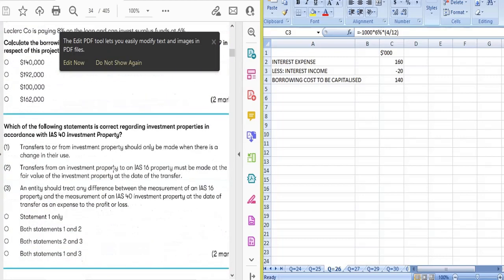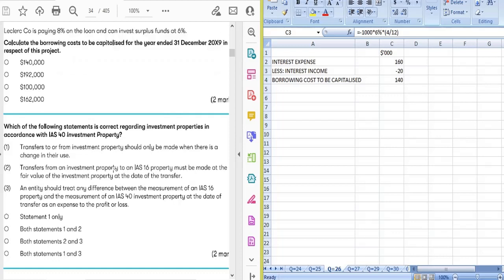Okay. So the next question is, which of the following statements is correct regarding investment properties in accordance with IAS 40 investment property? Okay, so I would like to recap what IAS 40 investment property is.